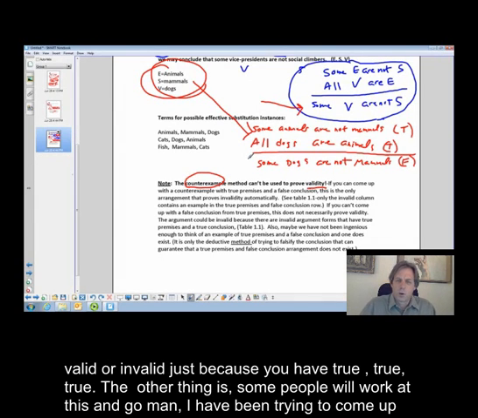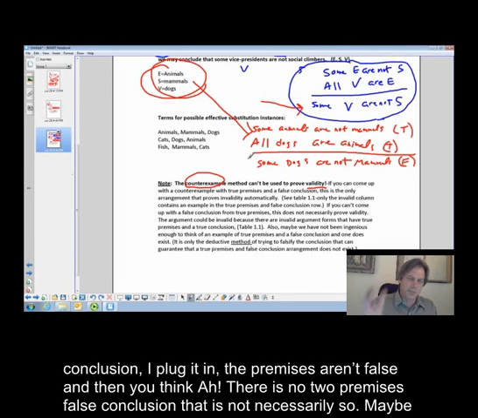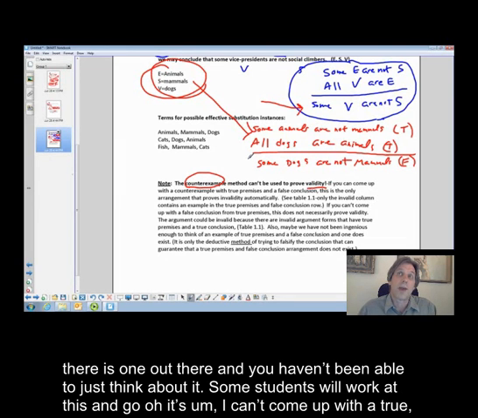Some people will work at this and go, man, I've been trying to come up with animals, mammals, cats, reptiles, plants. I'm working this, it's not working. I come up with a false conclusion, I plug it in, the premises aren't false, and then you think, aha, there is no true premises false conclusion. That is not necessarily so. Maybe there's one out there and you haven't been able to just think about it.